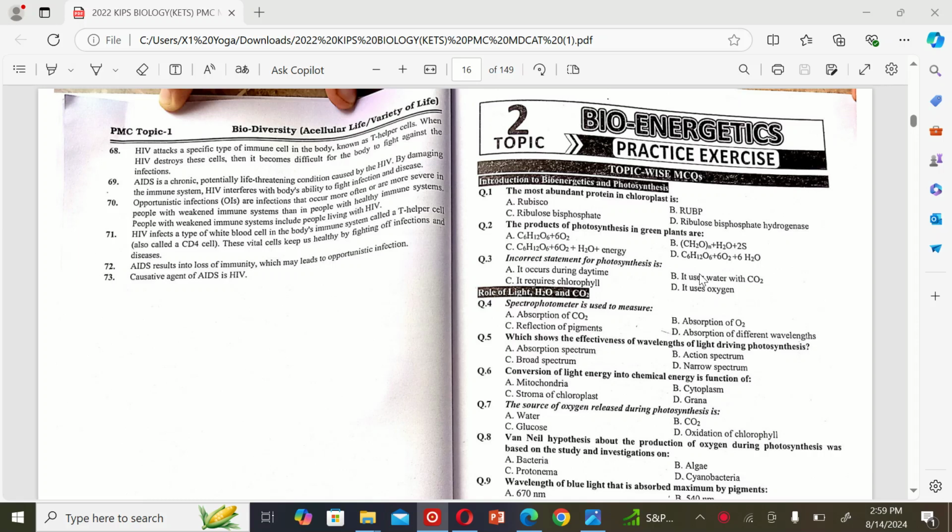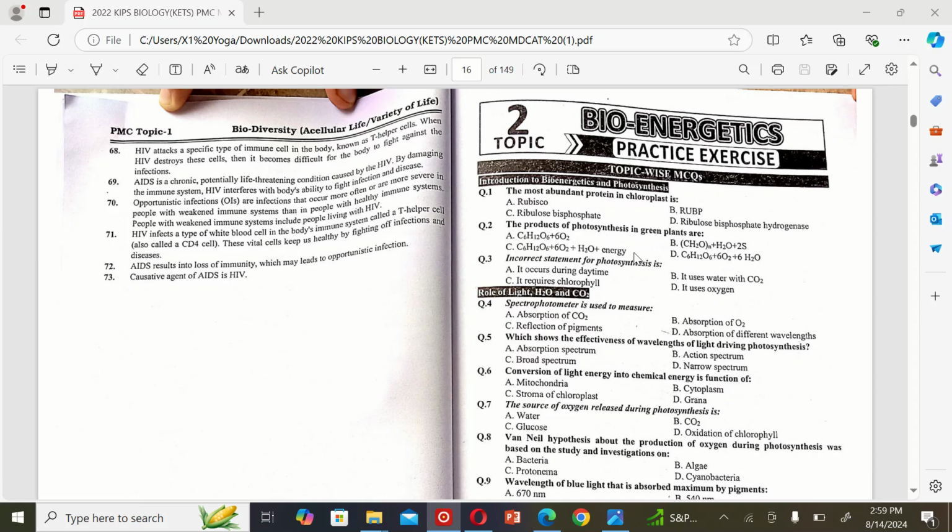Let's begin. So, the first MCQ is: the most abundant protein in chloroplast is A. Rubisco, B. RuBP, C. Ribulose bisphosphate, and D. Ribulose bisphosphate hydrogenase. So, the correct option is A. Rubisco.